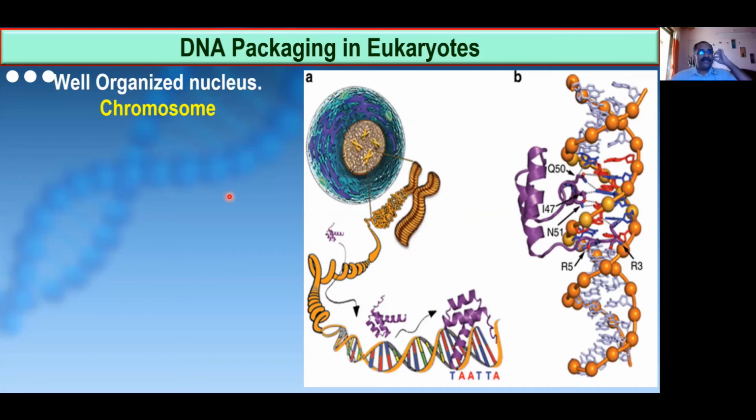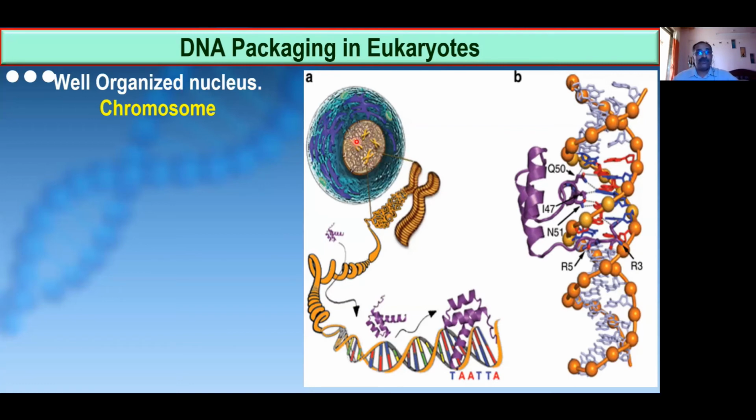Well organized nucleus. Well organized nucleus. You know what the major difference between prokaryotes and eukaryotes is? In prokaryotes there is no well-defined nucleus, but in eukaryotes there is a well-defined nucleus. So now you see, this is the nucleus. In this well-defined nucleus, you see a chromosome like this.